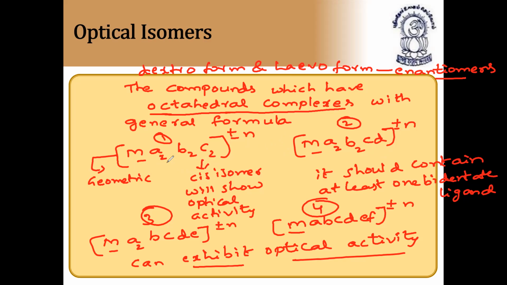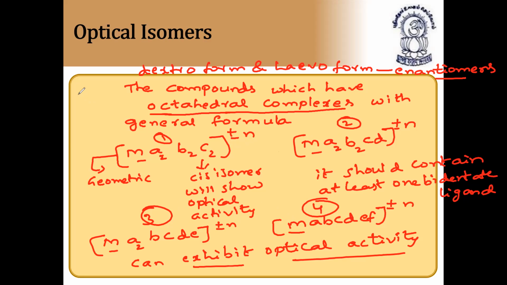If they rotate the plane of polarized light towards the right, it is called dextroform, and if they rotate the plane of polarized light towards the left, it is called laevoform. So, dextroform and laevoform. Please note down, this type of compound will show optical activity. The compound which can show geometrical as well as optical isomerism is Ma2B2C2 plus or minus n.